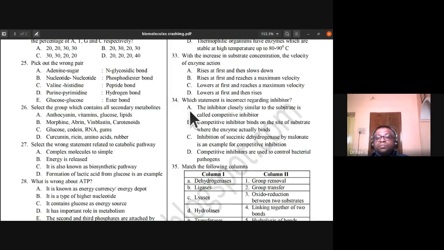34th, which statement is incorrect regarding inhibitor? The inhibitor closely similar to the substrate is called competitive inhibitor. Okay, we have to find out the incorrect statement. So competitive inhibitor binds on the site of substrate where the enzyme actually binds. Inhibition of succinic dehydrogenase by malonate is an example for competitive inhibition. Competitive inhibitors are used to control bacterial pathogens. So which statement is wrong?